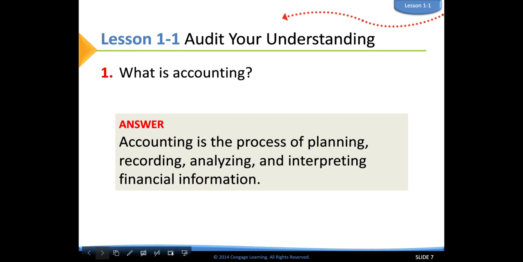Remember, this is the way we record and plan and analyze all of those different transactions that go in and out of the business. That's what accounting is. Again, these definitions are in your book. I would like you to write them in the Canvas area of the text box there so that I know that you have been following along.